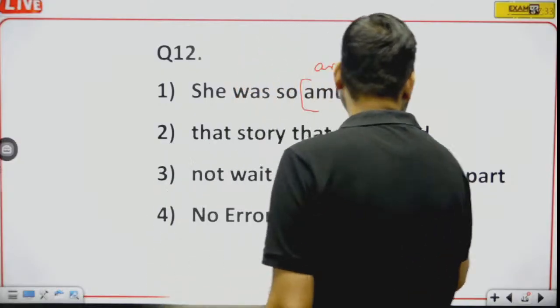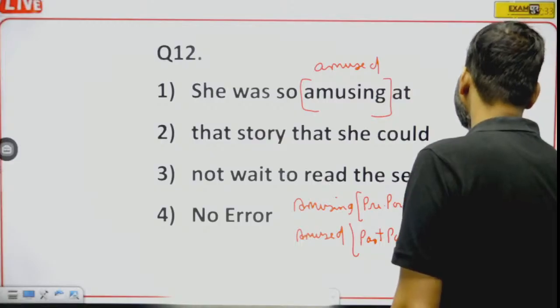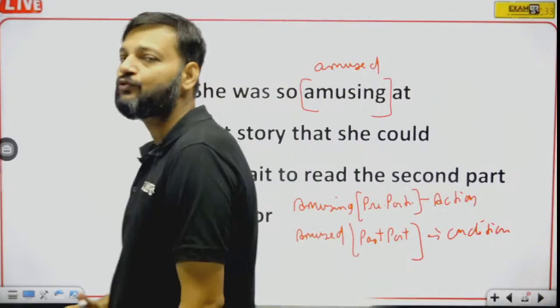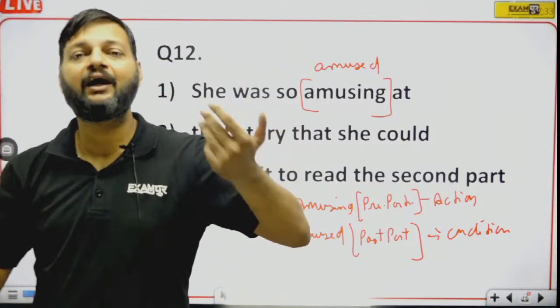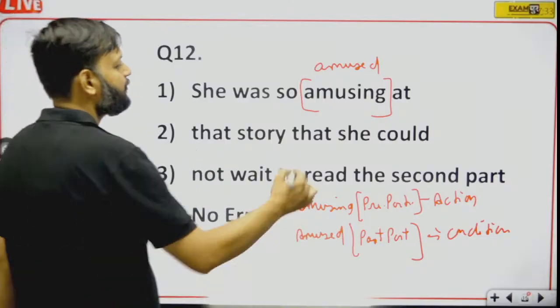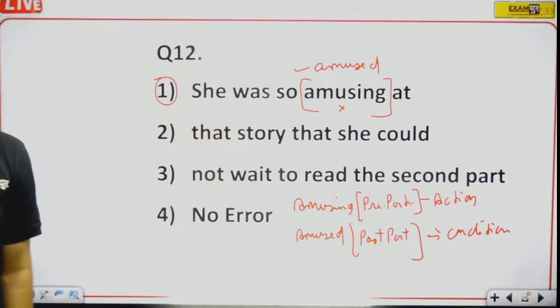Present participle is the action, past participle is the condition. So she was not amusing, it means she was not amusing others. She herself was amused. So here amusing will be replaced by amused. So here error is in the first part.